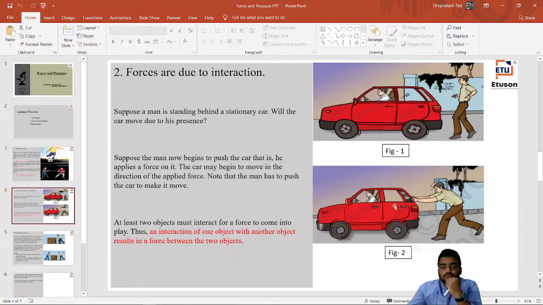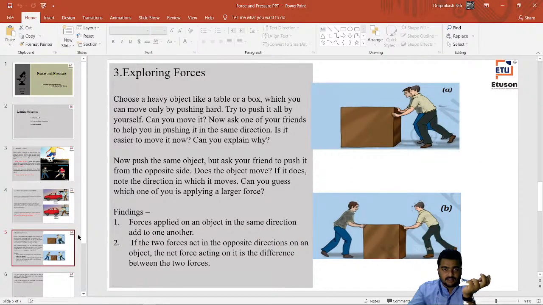So finally what we got to know is that at least two objects must interact for a force to come into play, right? So that's the interaction of one object resulting in a force between the two objects, okay? So now we are going to explore what the force is, right?